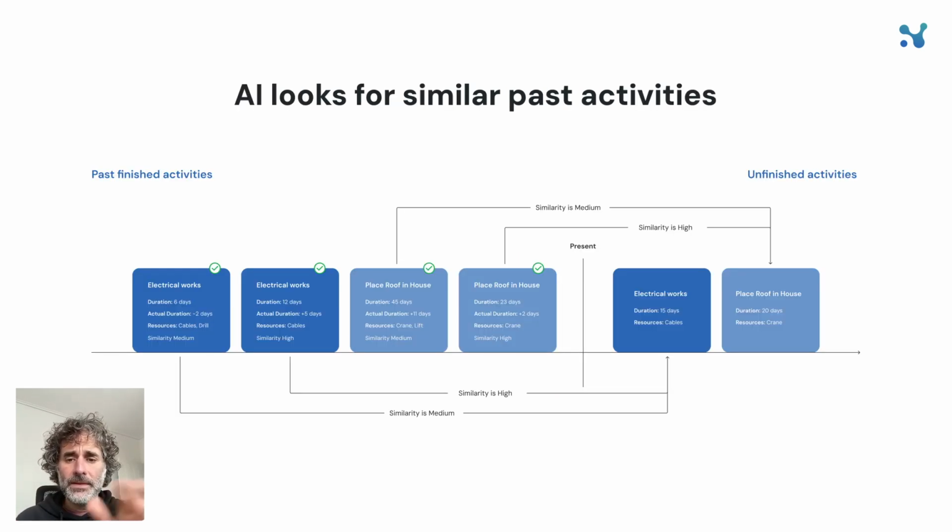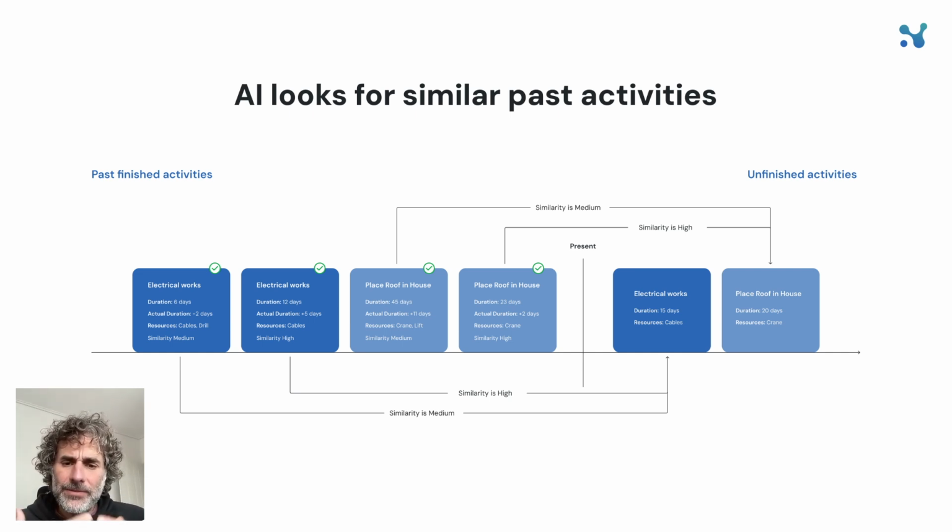In fact, let's give you an example. Let's say that you have to do electrical works and you have to place a roof in the house. It will look at all the times you had to do electrical works in the past and you did it, and you had to place a roof in the house and you did it. And it will say, oh, you know what, last 2 times you did electrical works, there was a lot of delays, major delays. So I think if you try to do electrical works now, it's going to be high risk. Or last 2 times you placed a roof in your house, everything went smoothly. So I think placing a roof in the house is low risk.